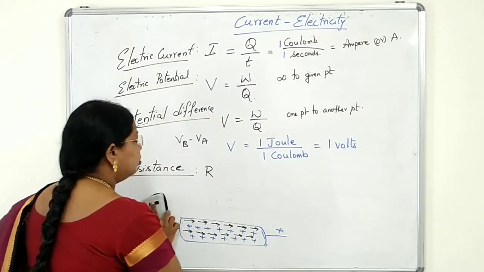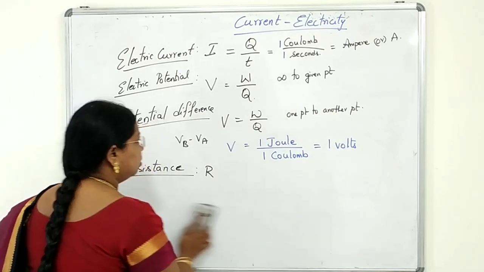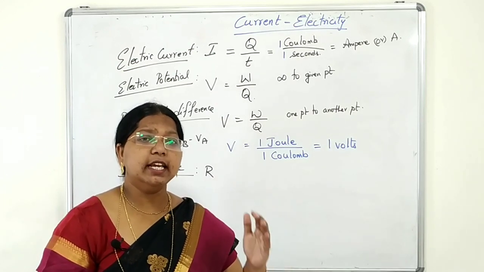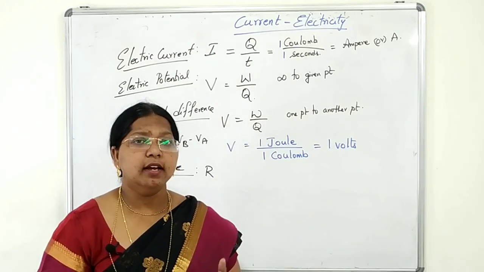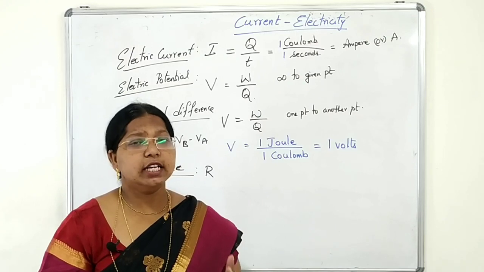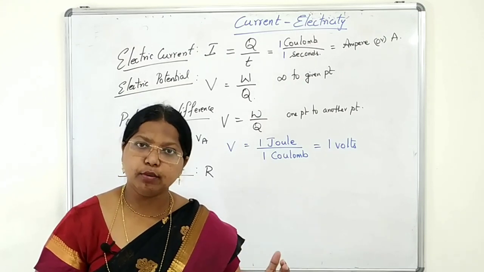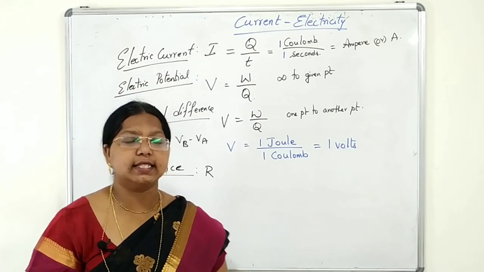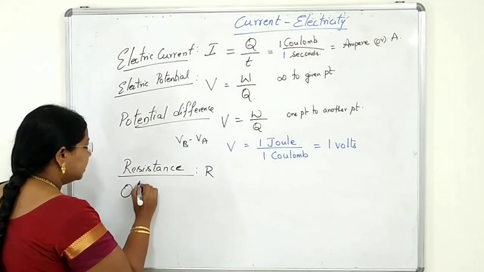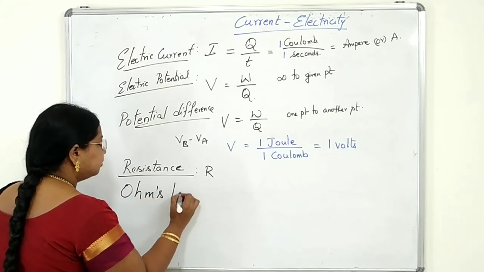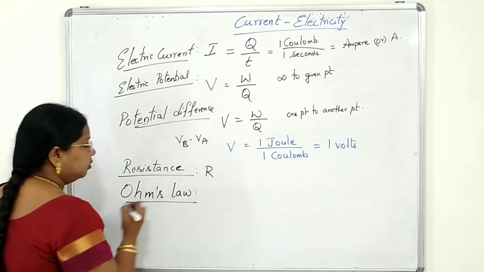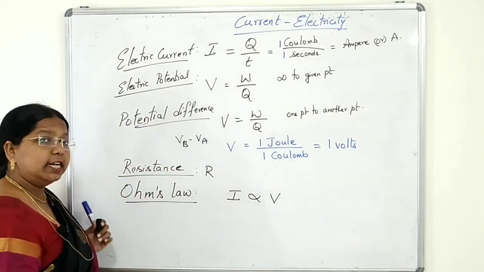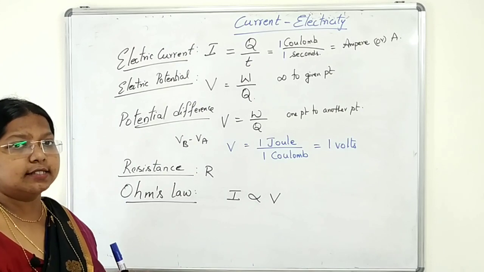Now we will talk about Ohm's law. What is Ohm's law? Georg Simon Ohm was a German scientist. He gave a statement: the current flowing through a conductor is directly proportional to the potential difference across its ends. Ohm's law: current flowing through a conductor is directly proportional to the potential difference across its ends.